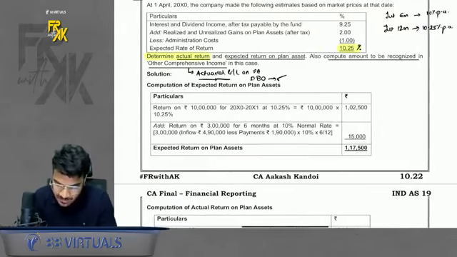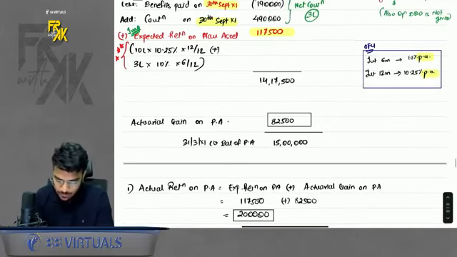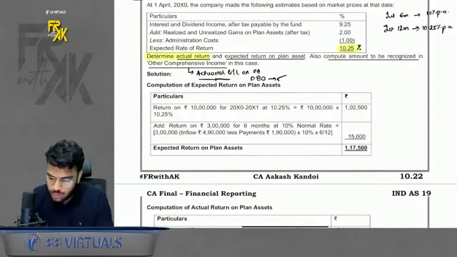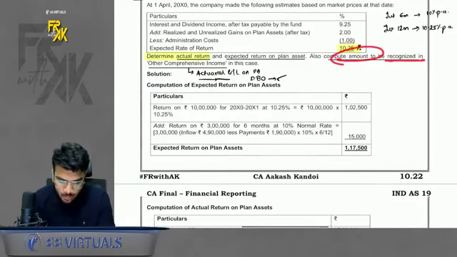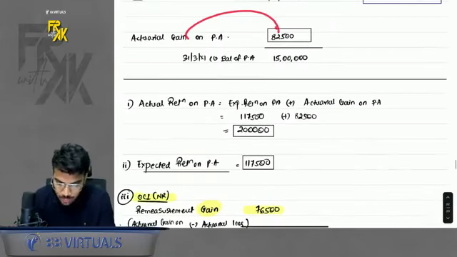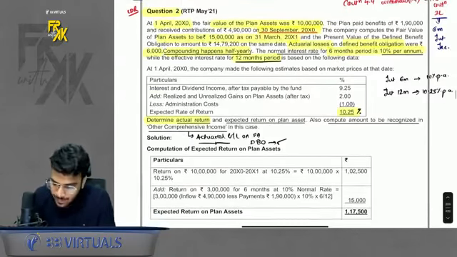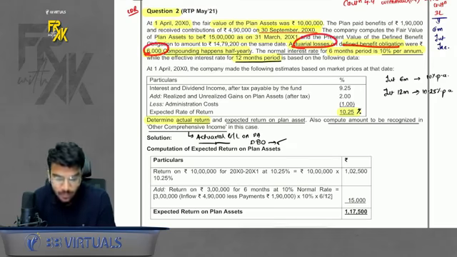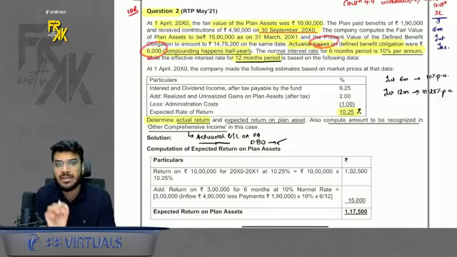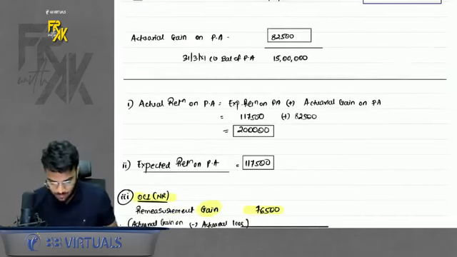Then what is asked? Then they have also asked expected return. Expected we already computed now. That was the important calculation here. Done already. Here it is. Then they want us to also compute the amount to be recognized in OCI. In OCI, what amount will go? Can I say this actuarial gain on PA will go in OCI? Also for DBO, they are so nice. The actuarial loss on DBO is already given in the question. So in OCI, this loss will be there. And apart from this, there will be gain on plan asset, right? So the net of these you will show in OCI.